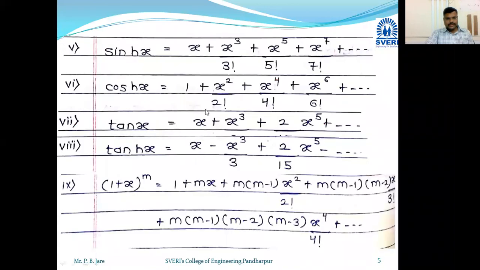Write on the next. This one is 6, 7, 8, 9, 10. Sin hyperbolic x, cos hyperbolic x, then tan x, tan hyperbolic x.